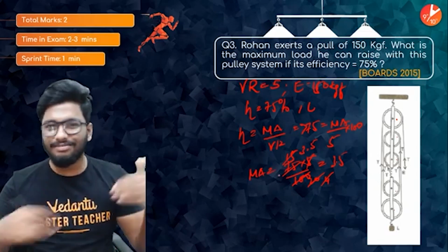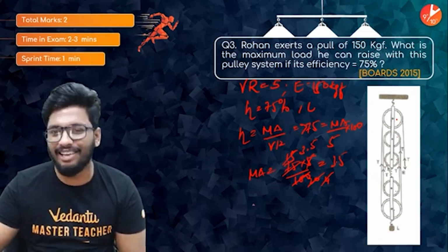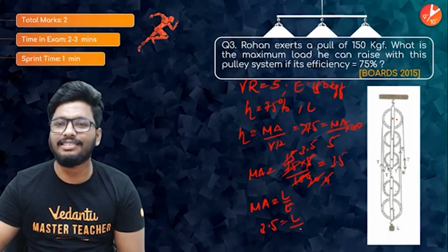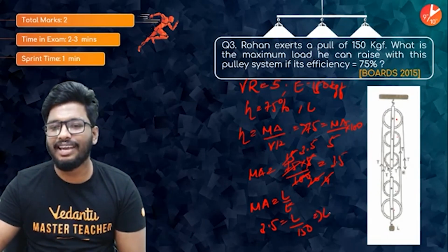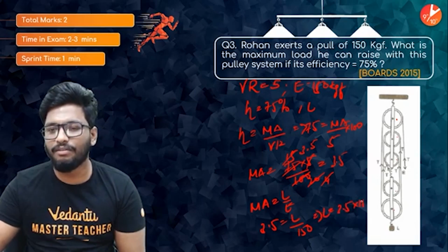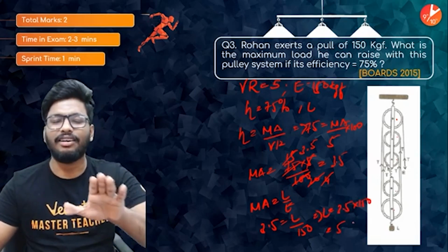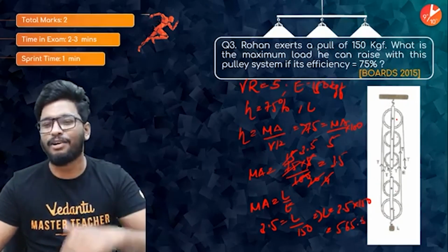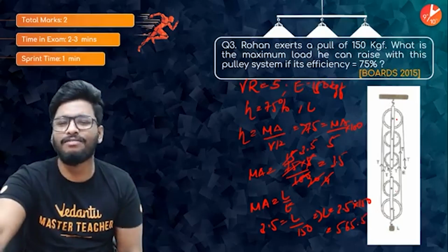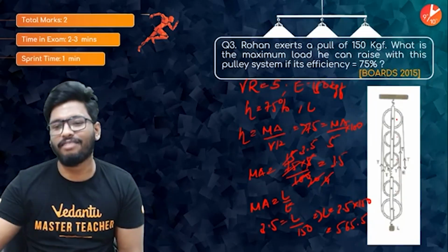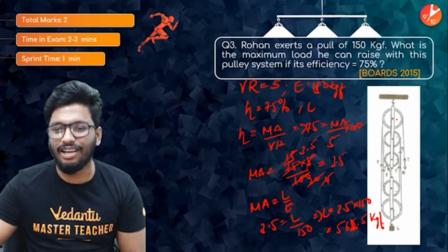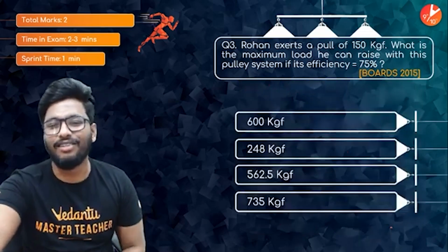Now that you found that out, find out what is the maximum load you can carry. Again, the formula of mechanical advantage is equal to load by effort. Mechanical advantage is 3.75. Load is equal to L. Effort is 150. So load is equal to 3.75 into 150, which will be around 562.5. So 562.5 kgf, or kilogram force, would be the answer for this question.